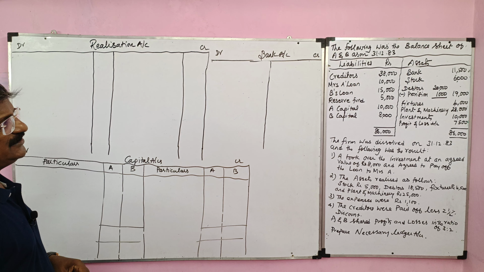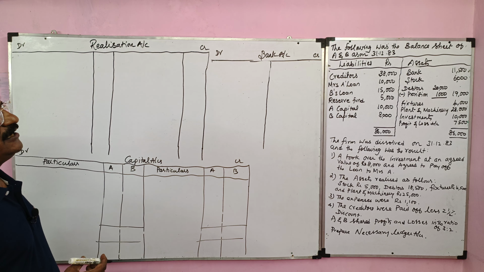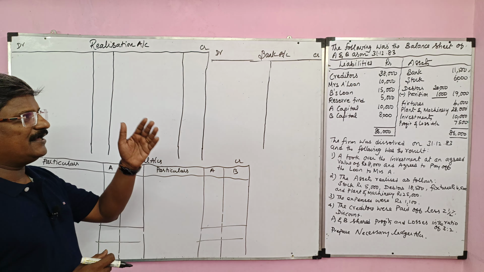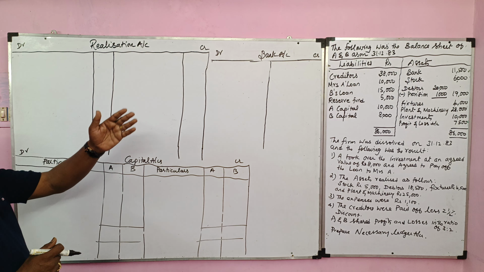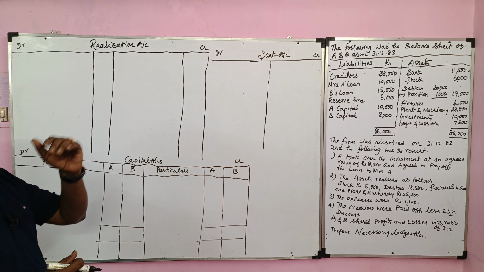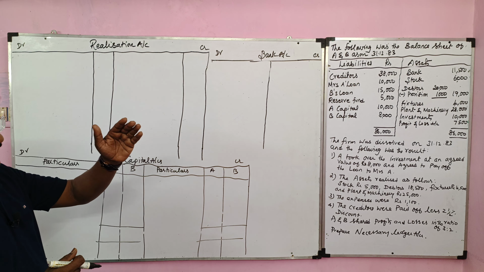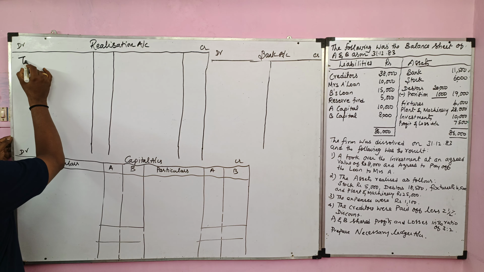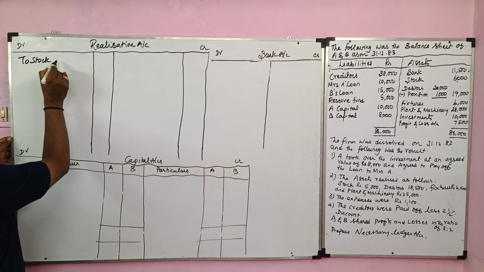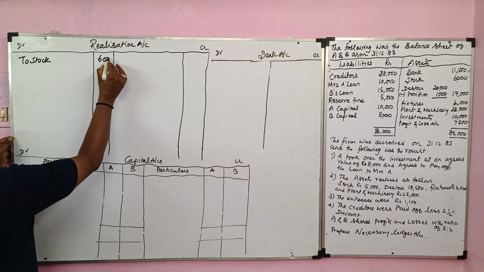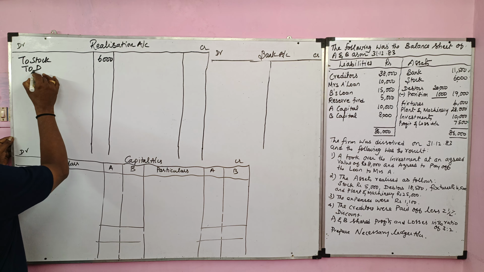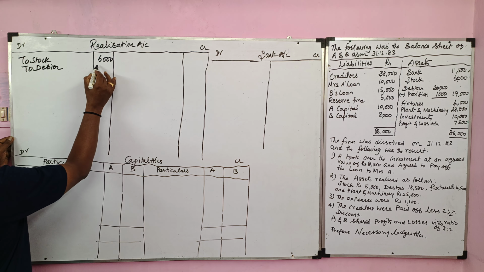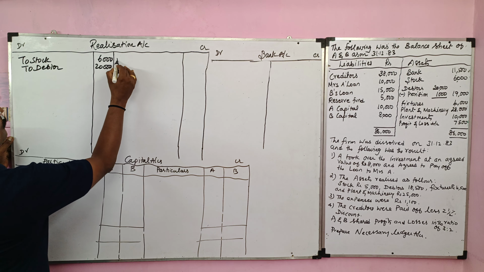bank account. First, we have to record journal for all the assets. All the assets should be transferred to the realization account at book value. Book value means balance sheet value except bank and profit and loss account. Leave the bank, then stock. To stock, book value 6,000. Next, debtor book value 20,000.